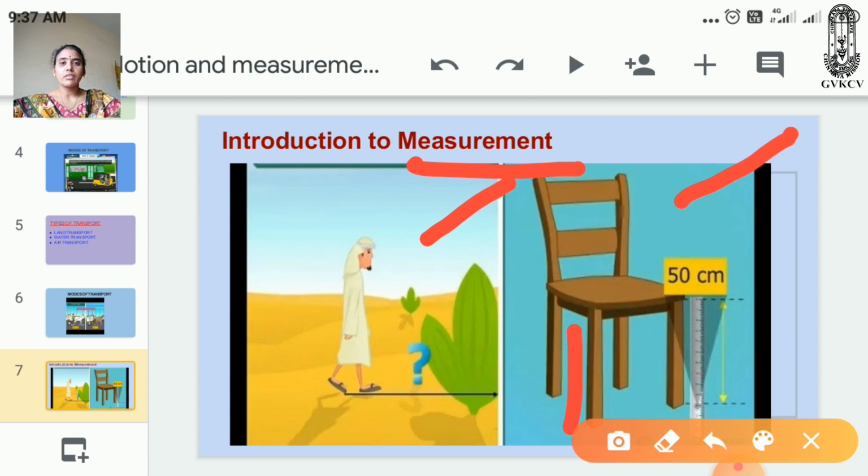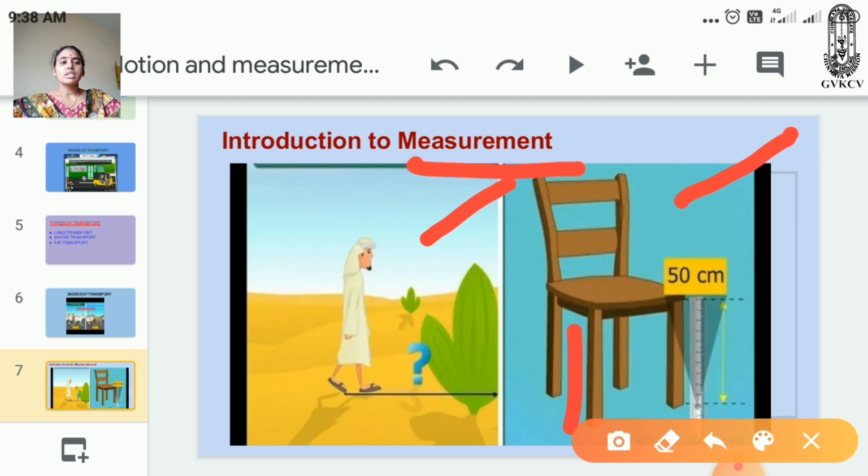Here the person has traveled from one place to another place. He doesn't know that distance. Imagine a table, chair or whatever object, where we don't know the measurements: the length, breadth and width. So that is what we are discussing now: what is measurement, and how do we calculate it.